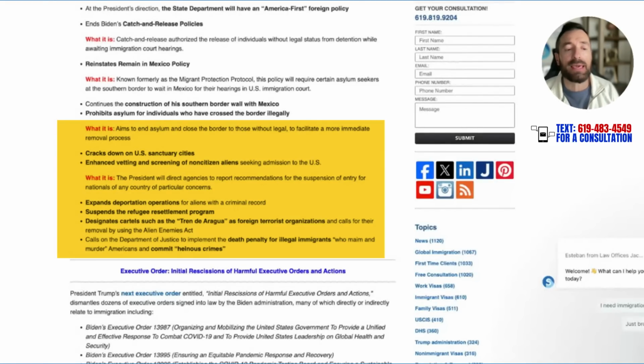Another interesting thing is enhanced vetting and screening of people coming to the United States. It means that the president would direct agencies to report and recommend for suspension of entry for nationals of any country of particular concern. That is where we feel the travel bans are going to come back, probably in the next 60 to 90 days. We'll break it down a little bit further.